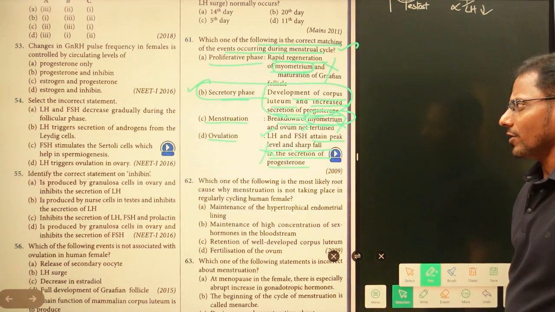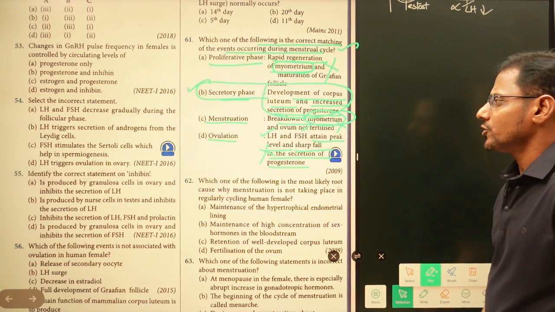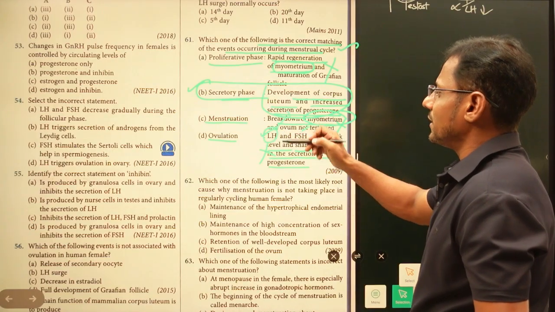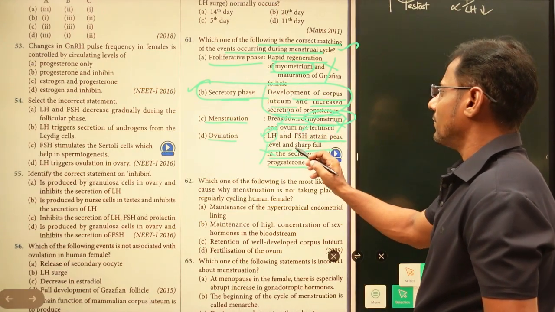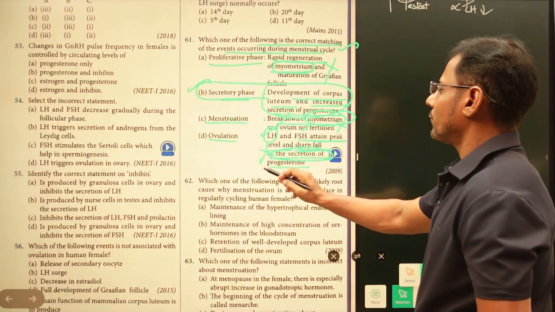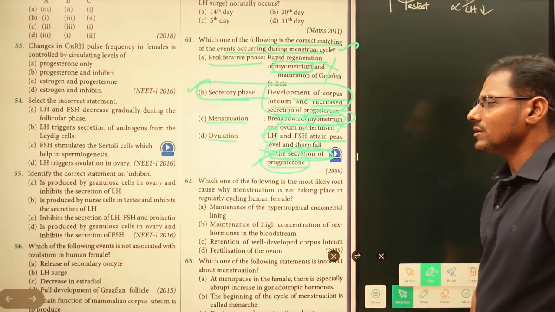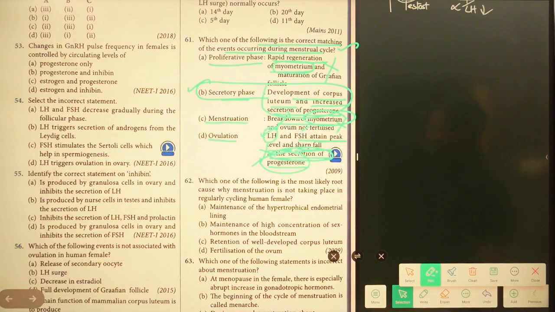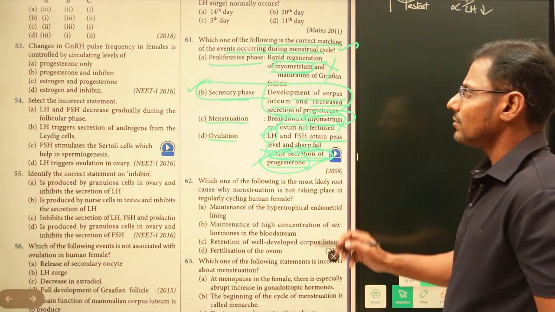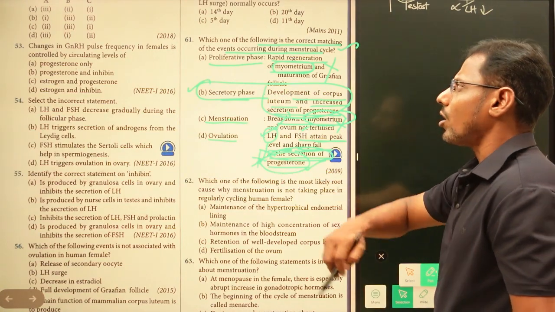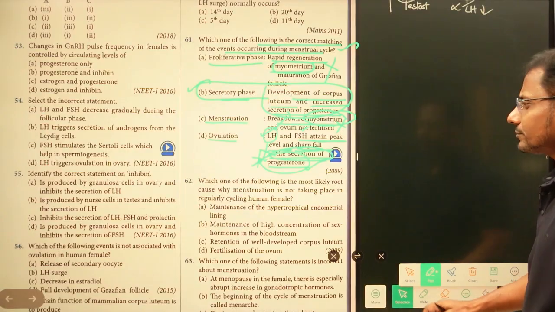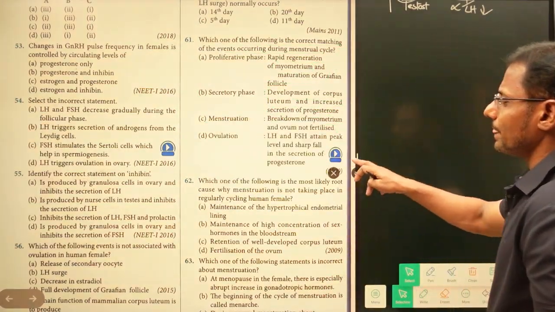Attain peak level, of course. At the time of ovulation, LH reaches its peak level, and FSH also peaks. But a sharp fall in the secretion of progesterone is not what happens here, though it has been given like this. So this statement is also wrong, right? And we will check the next one.